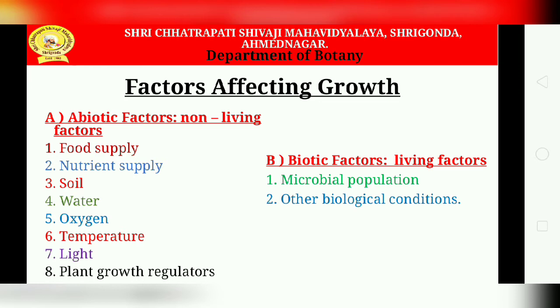Then the next is light. Again, light is very important for plant growth. Light influences many physiological and growth processes of the plant. Plants which grow well under bright direct sunlight but show poor growth in shady conditions are called photophilic plants, whereas plants growing better under low light conditions are called photophobic plants.